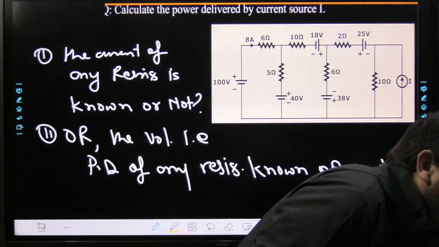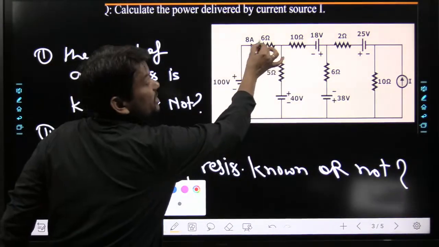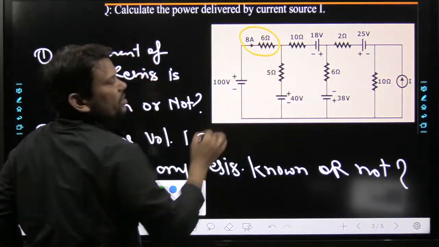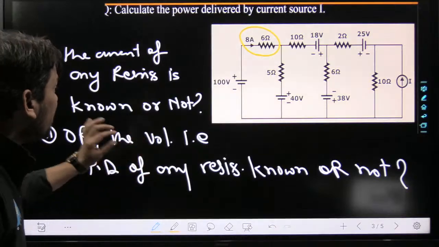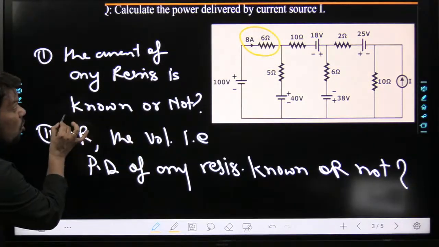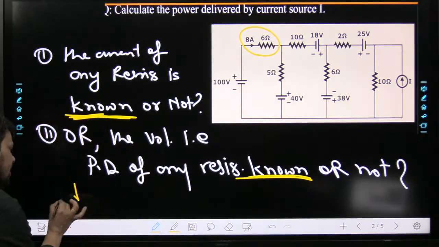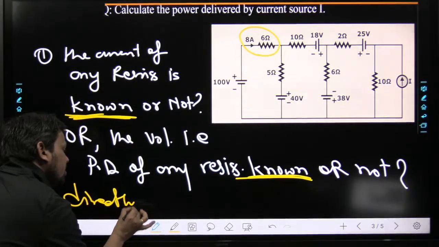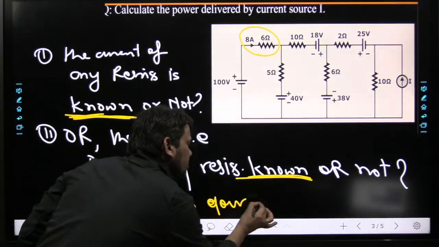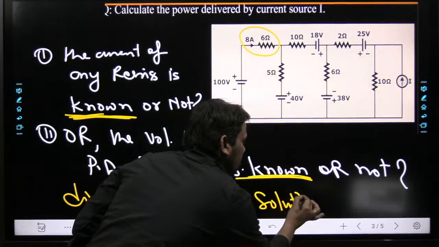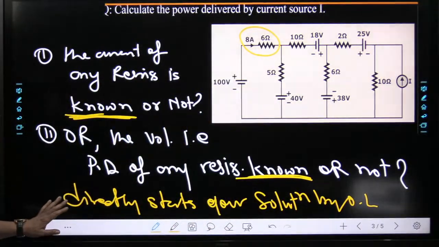Very nice, my dear friend. So here, please mind it, this 6 ohm current is known. Hopefully this thing is clear. Now my dear friend, if known, directly start your solution by Ohm's law.